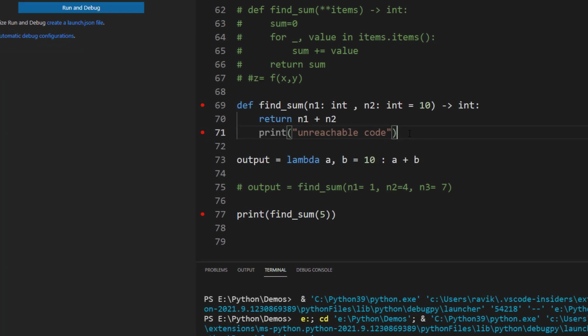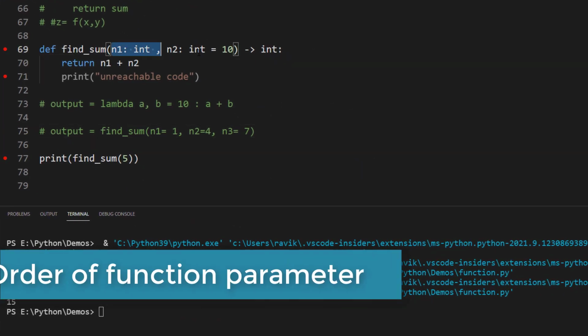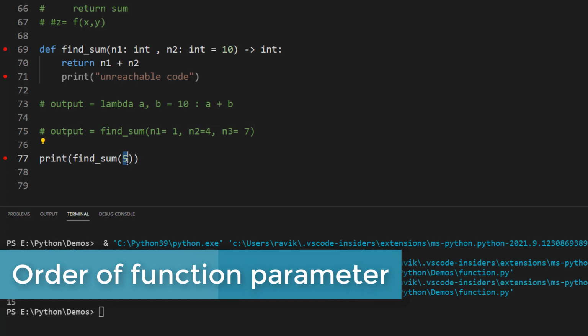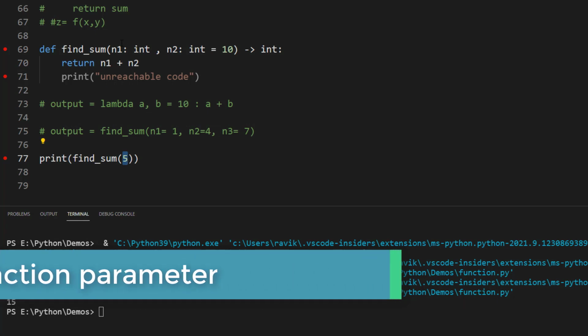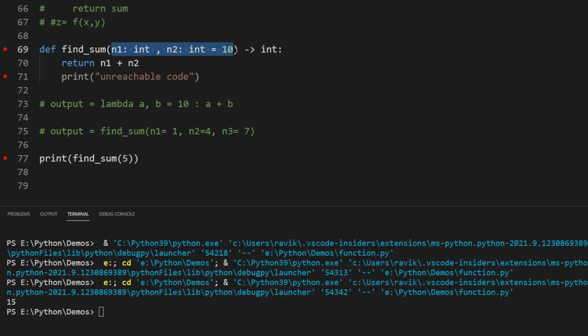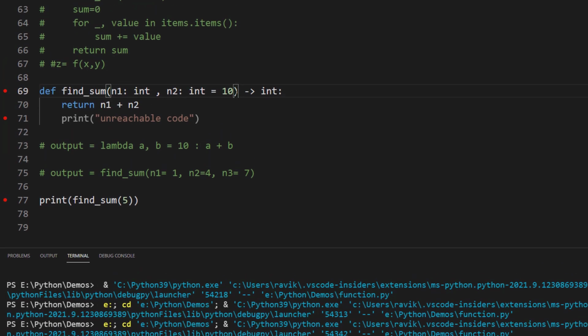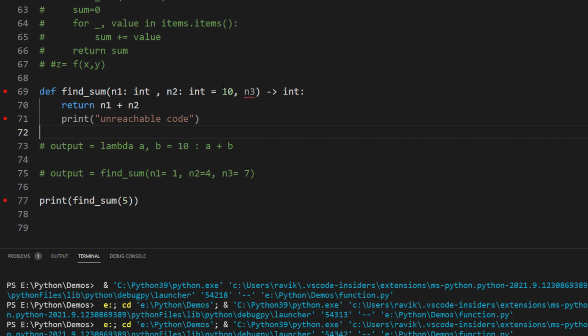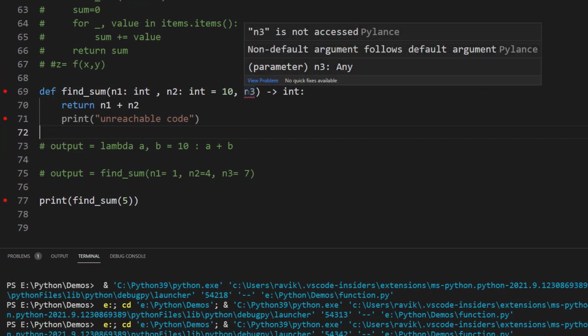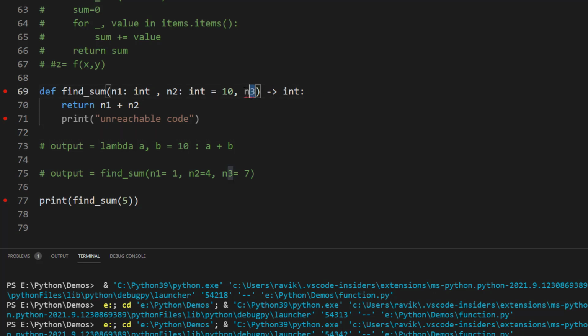So we know that these are called parameters and these are called arguments, and there is a way to pass a variable number of parameters. For example, if I say n3, so after defining keyword arguments, I am passing one simple parameter. Then it says n3 does not exist: non-default argument follows default argument. So there is a specific order in which you can define your parameters.